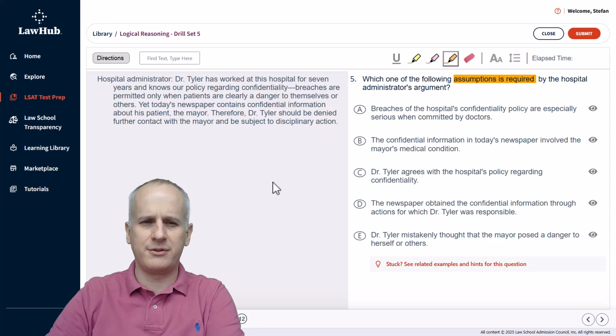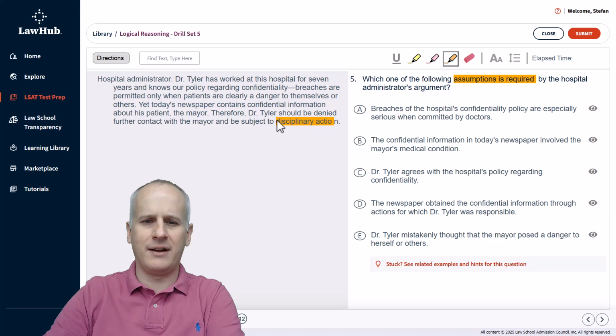So the hospital administrator states, Dr. Tyler has worked at this hospital for 7 years and knows our policy regarding confidentiality. Breaches are permitted only when patients are clearly a danger to themselves or others. Yet today's newspaper contains confidential information about his patient, the mayor. Therefore, Dr. Tyler should be denied further contact with the mayor and be subject to disciplinary action.